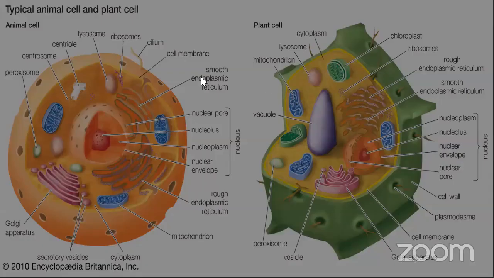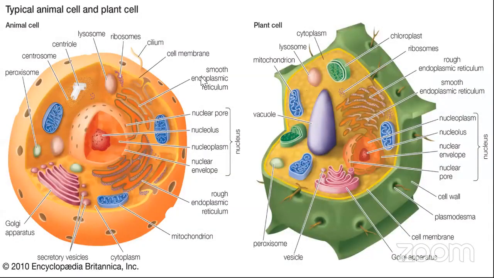Okay, so look at this beautiful picture. On the left slide, we have an animal cell, and here we have a plant cell, right? So you might think, oh my God, do I have to memorize? Do I have to know all of these? Yes, you have to, right? But some parts are additional in this picture, right? So of course, some basic parts you have to know in this.